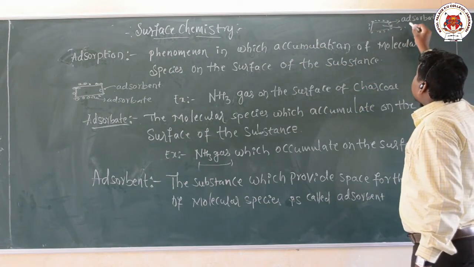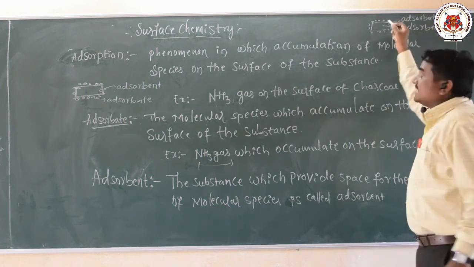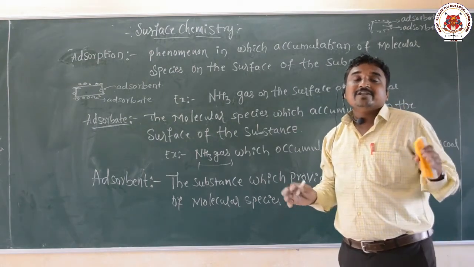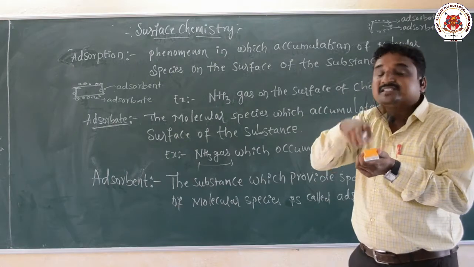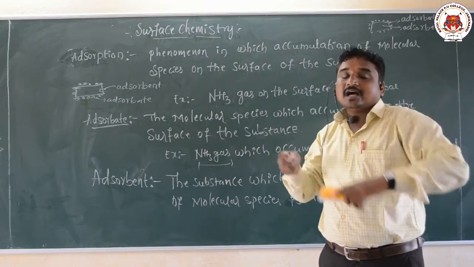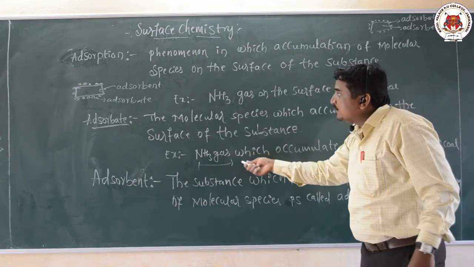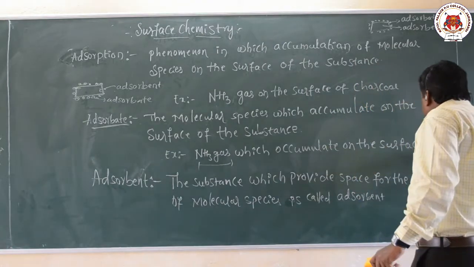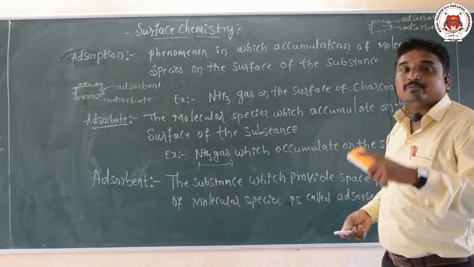And this charcoal acts as an adsorbent, because the charcoal provides the space for the accumulation of ammonia gas molecules. The species which accumulate are called adsorbate. That which gives space to accumulate is called adsorbent. Now the ammonia gas molecule acts as an adsorbate that accumulates on the surface of charcoal. That means the charcoal provides the space for the accumulation of ammonia gas molecules.